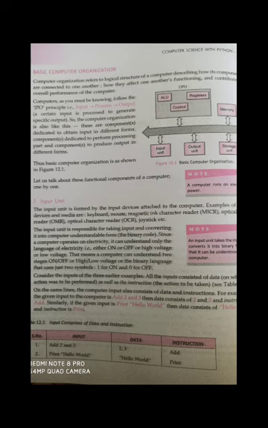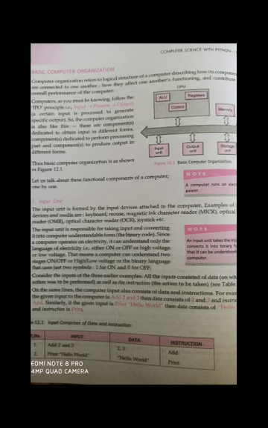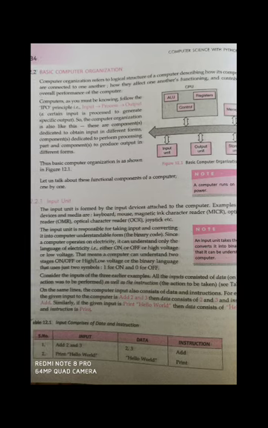Now see how an input device works. Suppose I want to add two numbers, add 2 with 3. Here 2 and 3 are the data and add is the instruction. The computer, which means the CPU, performs the instruction on the data. The instruction is add and the data is 2 and 3, and then it gives the desired output accordingly.